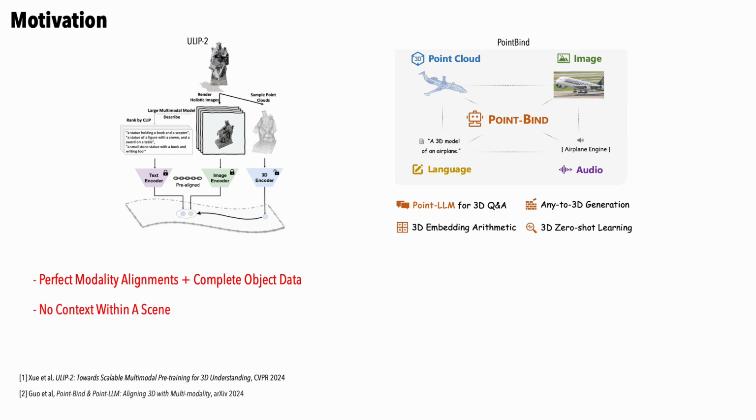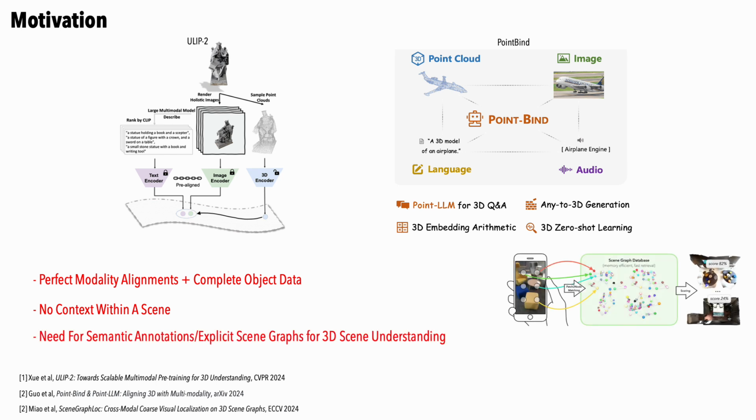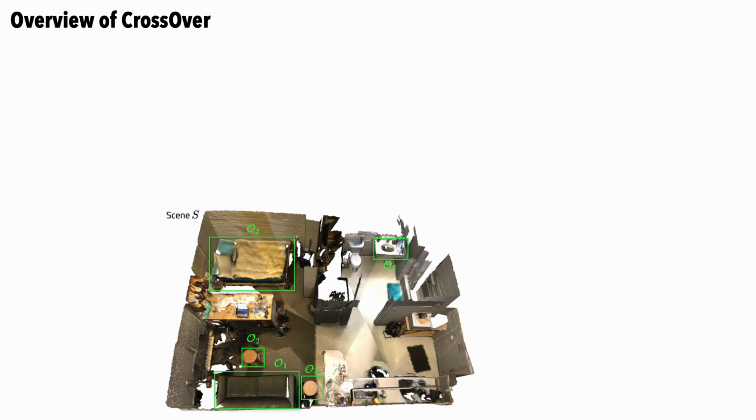These methods capture object-level data well, but struggle to distinguish similar instances in complex scenes, focusing mainly on isolated objects. In scene understanding, methods like SceneGraphLoc rely heavily on detailed semantic annotations for cross-modal visual localization. Instead, CrossOver fosters organic cross-modal relationships, enabling unified understanding across diverse data types.